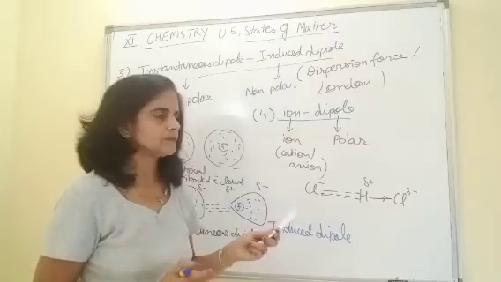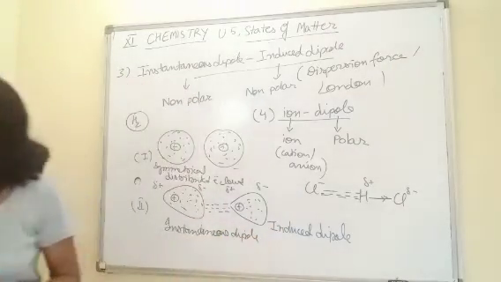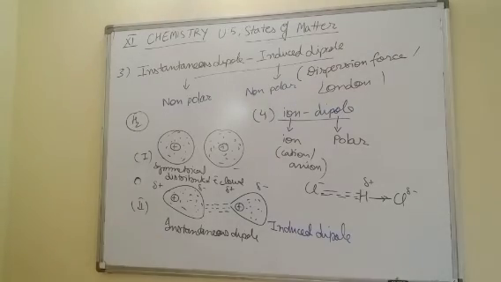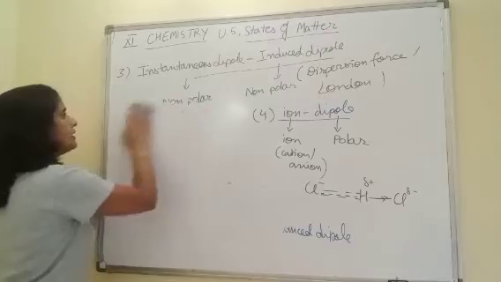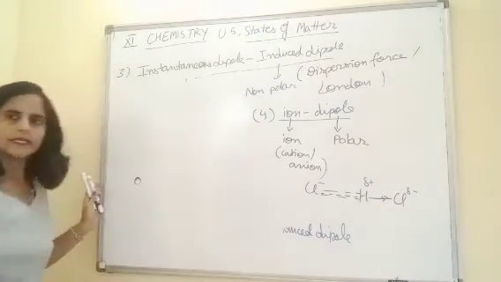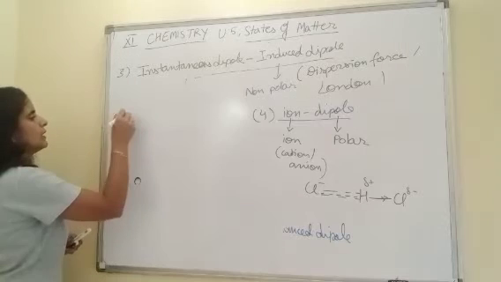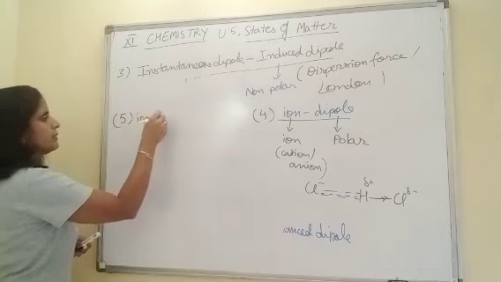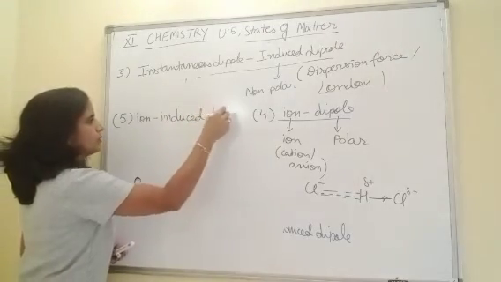Understood this thing also? Now coming to the last category, that one is ion induced dipole. Means one is an ion, cation or anion, and the second one is non-polar. Ion induced dipole.